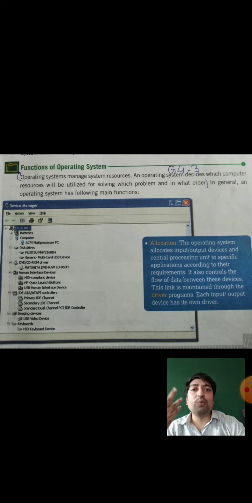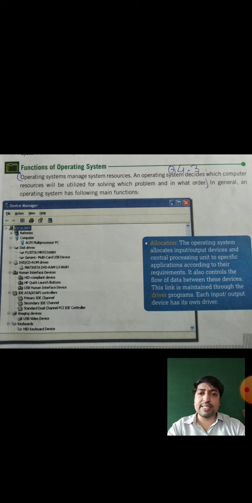What can the operating system do? The operating system is just like the administrator. It manages everything inside the computer. It can get information about which part is doing which operation, and it can decide which computer resources will be utilized for solving the different problems. Computer resources, I have told you about that topic. Resources like the mouse, scanner, printer, and different devices attached to the computer. We can say them as resources of the computer.